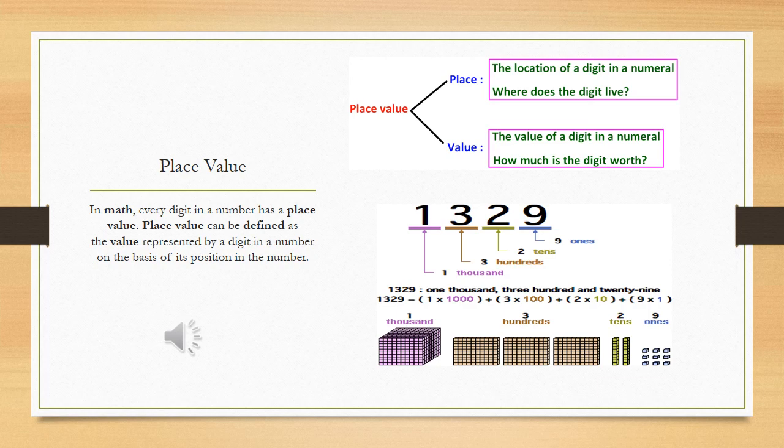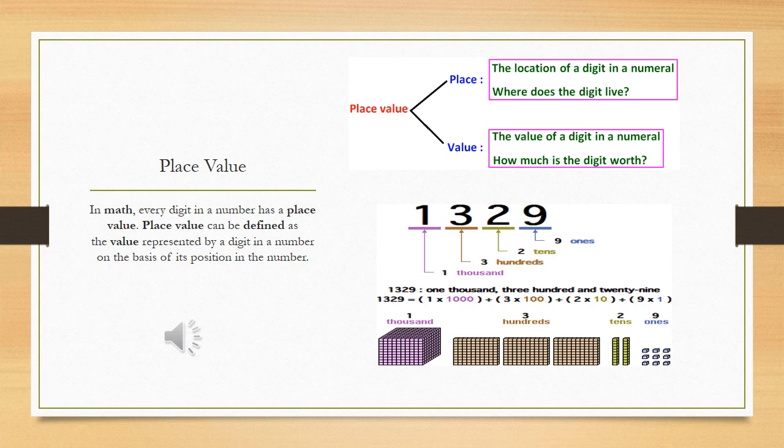If I want to identify a single student, I should call him or her by name. Otherwise, I will give a location, like where he is standing. Like I say, first row, third student. Second row, first student. I am giving you his or her place now, so it's called a place value.